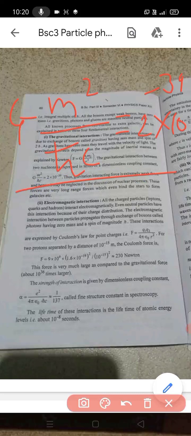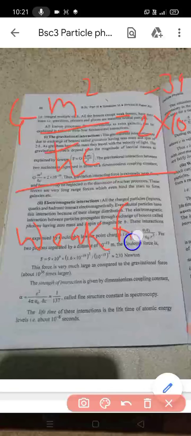See, the gravitational interaction between the two nucleons is expressed in terms of a dimensionless coupling constant, that is G m square divided by H cross c is equal to 2 into 10 raised to minus 39. Thus the gravitational interaction force is an extremely weak force. Hence it may be neglected in the discussion of nuclear processes. These forces are very long range forces which even bind the stars to form galaxies.